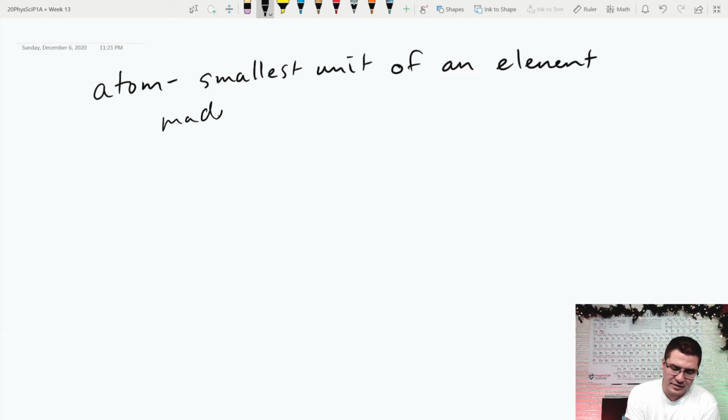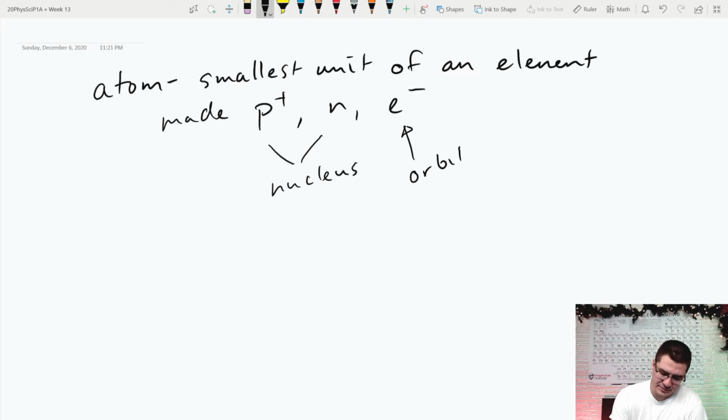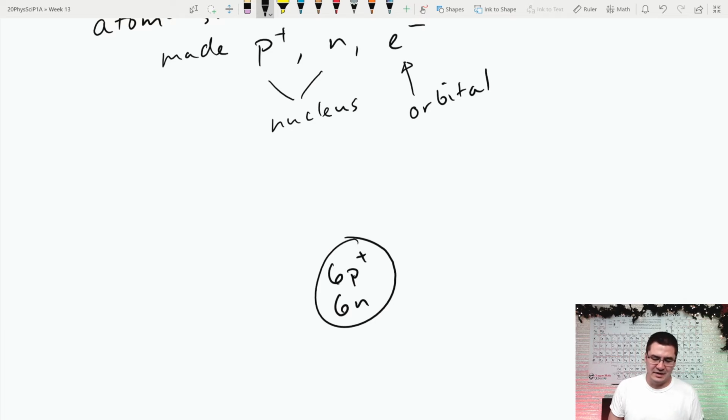It's made of protons, neutrons, and electrons. Those are called subatomic particles because they're smaller than an atom. A proton, with a positive charge, and a neutron are found in the nucleus of an atom, and an electron is found in an orbital. A good way to visualize an atom would be to draw, say, an atom of carbon. An atom of carbon typically has 6 protons and 6 neutrons in the nucleus, which would be the center of an atom.